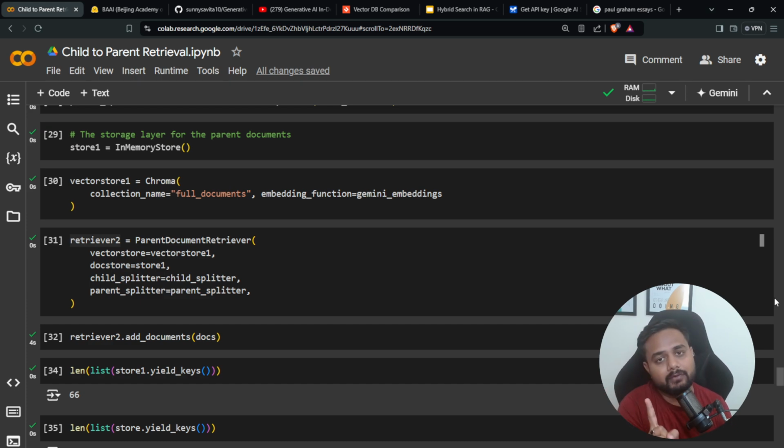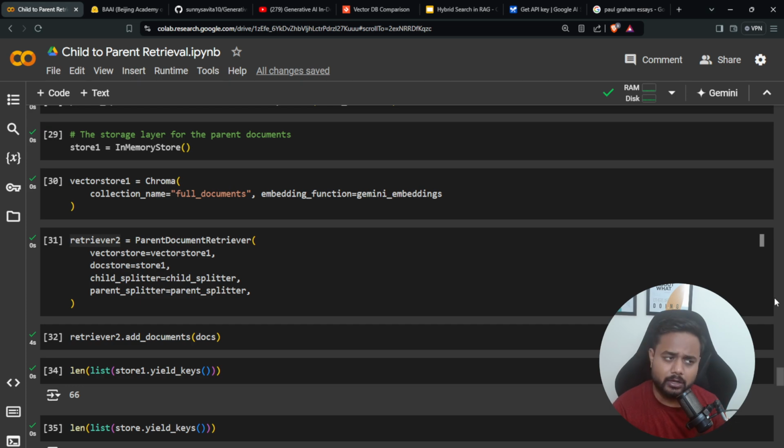Again, I'm saying not every retrieval technique works with every solution. It's not the case that every technique is going to work. Child to parent retrieval works for some specific solutions, and some other technique works for some other problem statement. So you need to check; it's all experimental, but it's a proven one as well. That's why you will find such solutions inside LangChain and LlamaIndex.